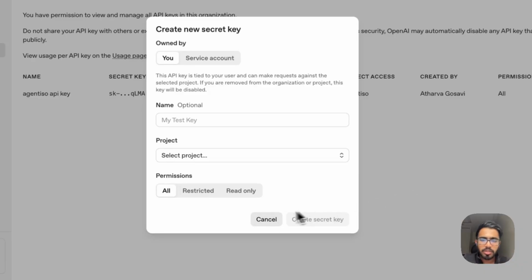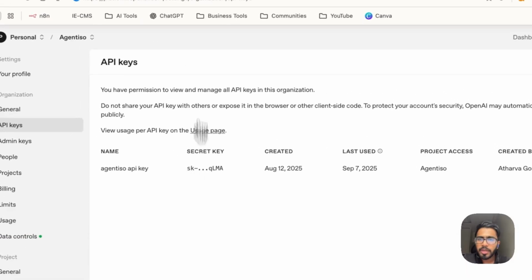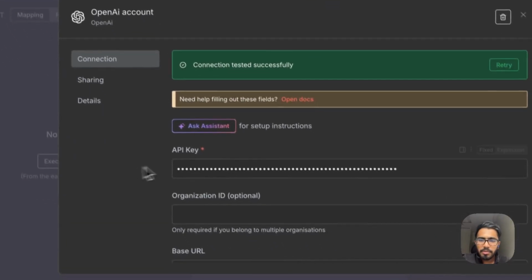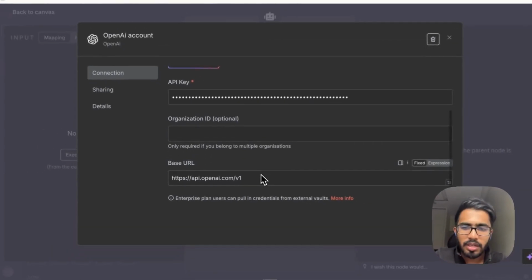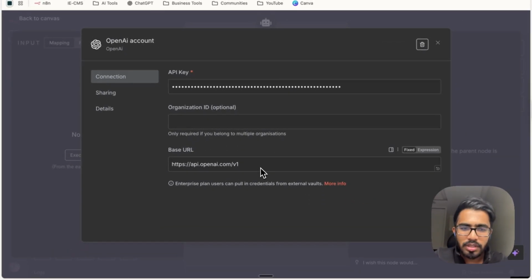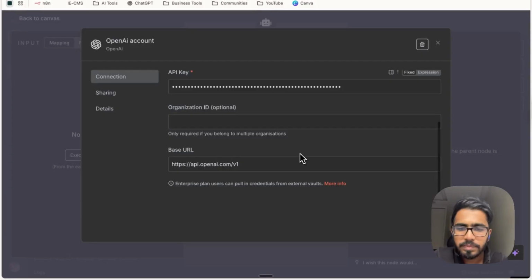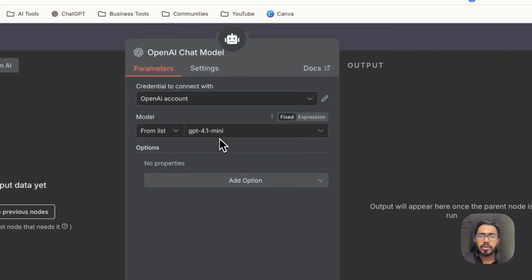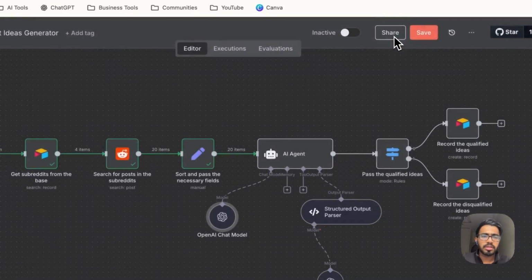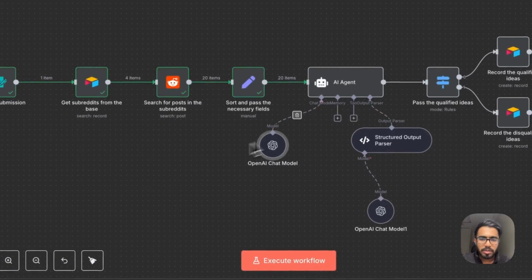And whatever secret key you receive, just copy it and come back and paste it here. The base URL is already selected, and then you can just click on the connect option, and your OpenAI account will be connected. Then you just select GPT 4.1 mini for this purpose, and your configuration is done for this particular node.